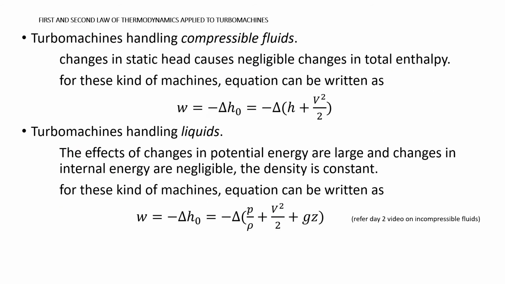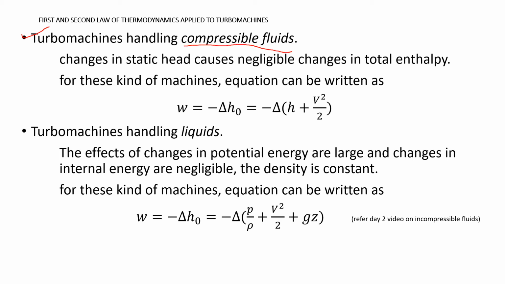Now let's look at the expression for work. Expression for work in terms of stagnation enthalpy, how the expression varies for different turbo machines. Let us consider the first case, turbo machines handling compressible fluids.